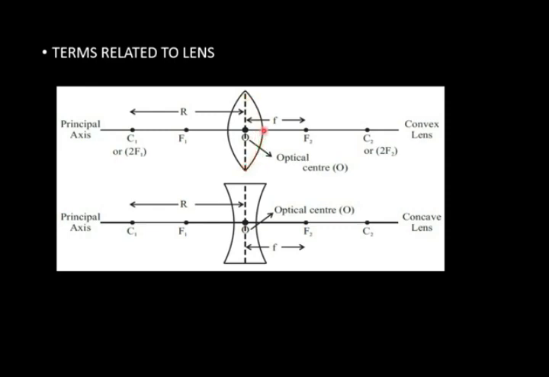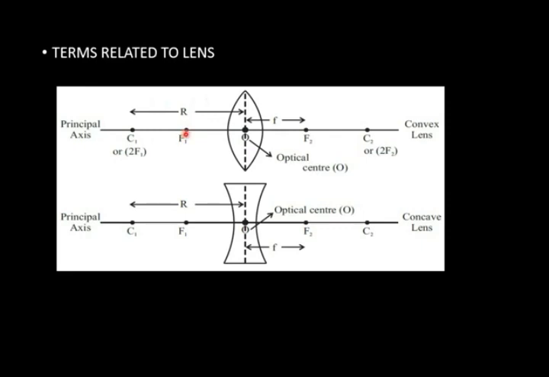The center of the hollow glass sphere from which the lens is formed is known as the center of curvature, and the radius of that hollow glass sphere is known as the radius of curvature.